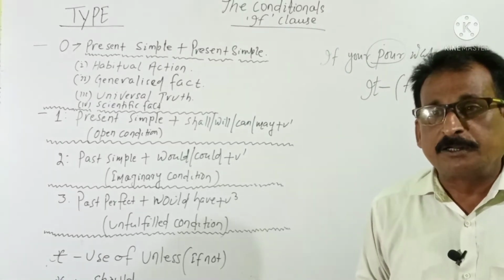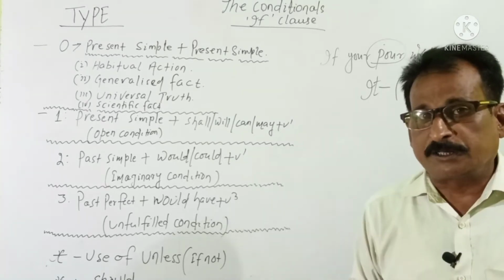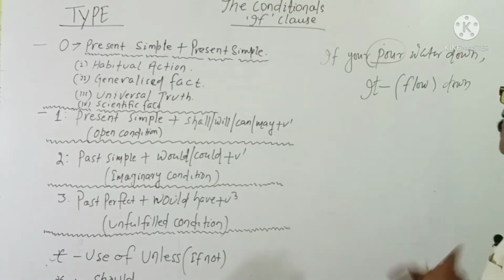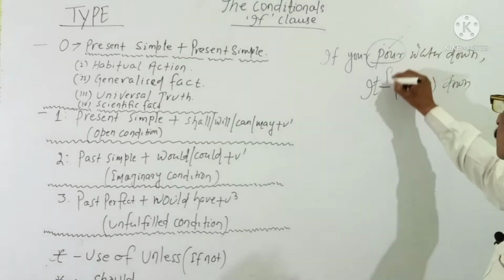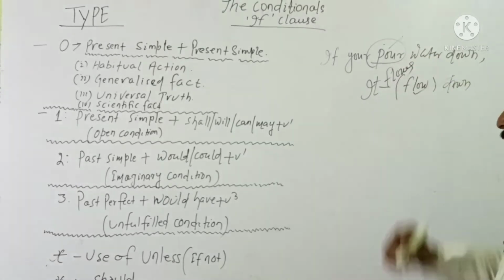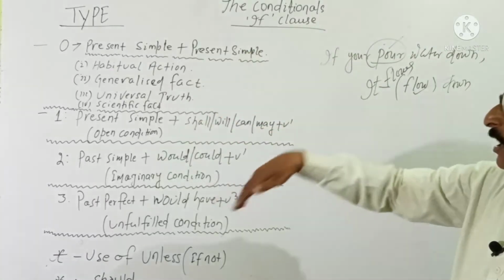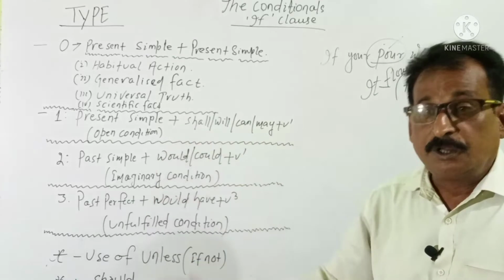This is a scientific fact. This is a nature of water. If we pour water, it flows down. So this is present simple. This will also be present simple. The right answer is it flows down. So it is either a habitual action, or a generalized fact, or a universal truth, or a scientific truth.